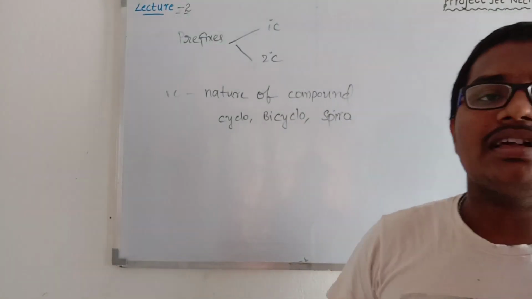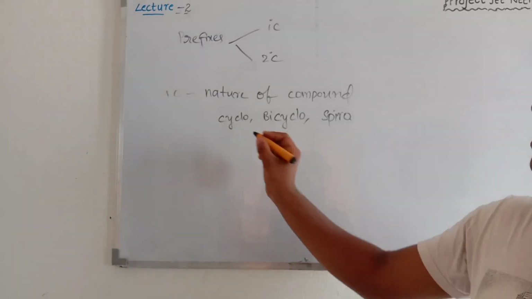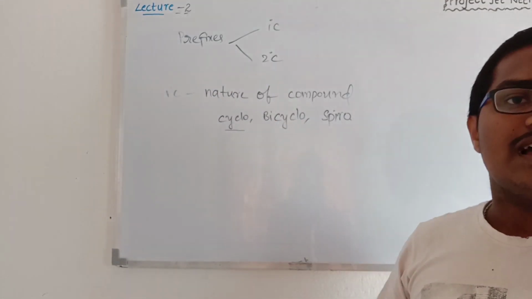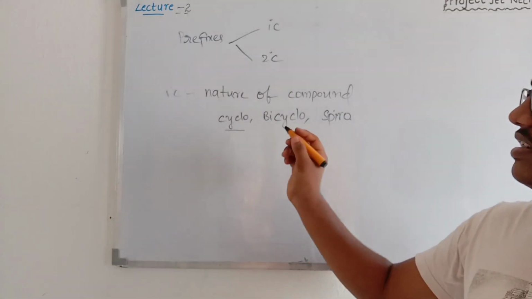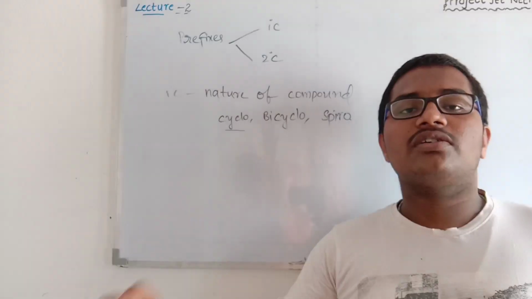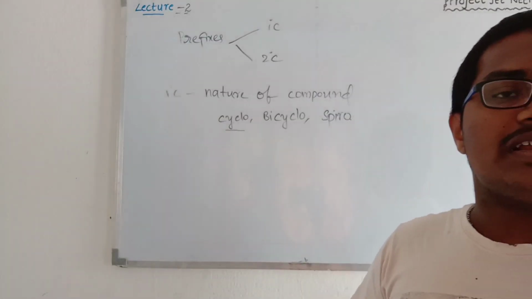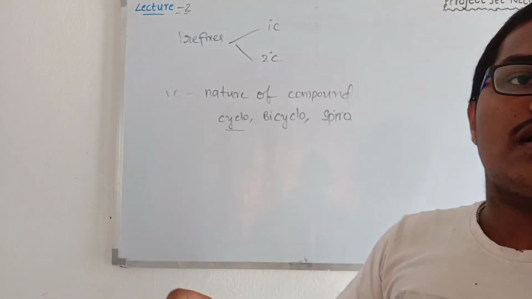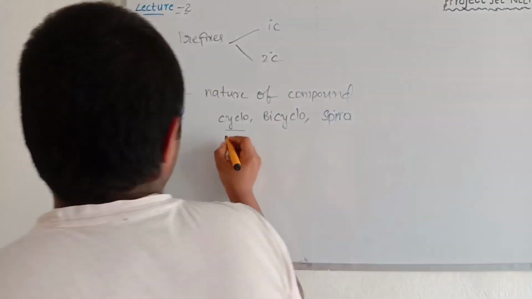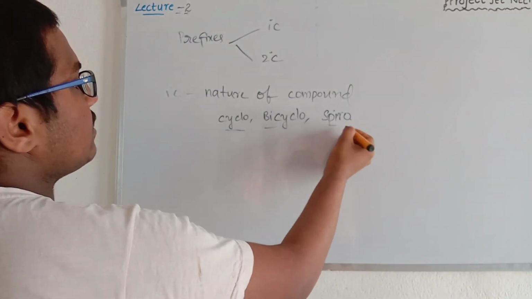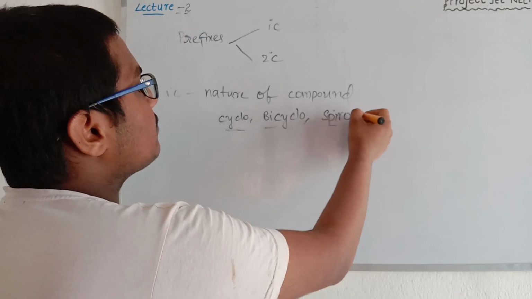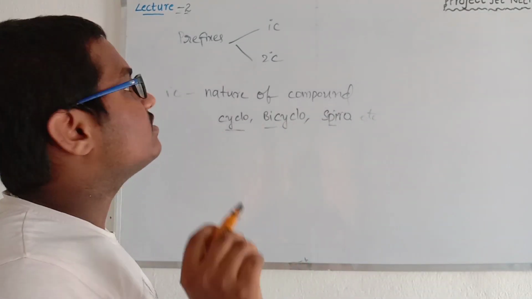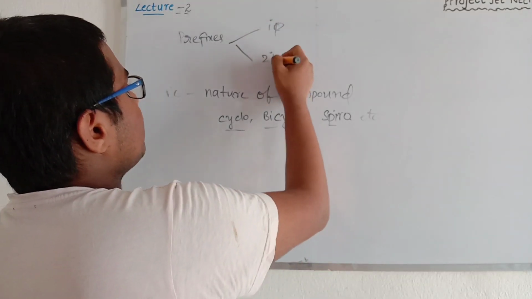If we are naming a cyclic compound, then writing cyclo as the primary prefix is the most important thing here. If we do not write cyclo in front of the root word as primary prefix, then the whole name will be treated as a wrong name. So cyclo, bicyclo, tricyclo and spiro are treated as the primary prefix.